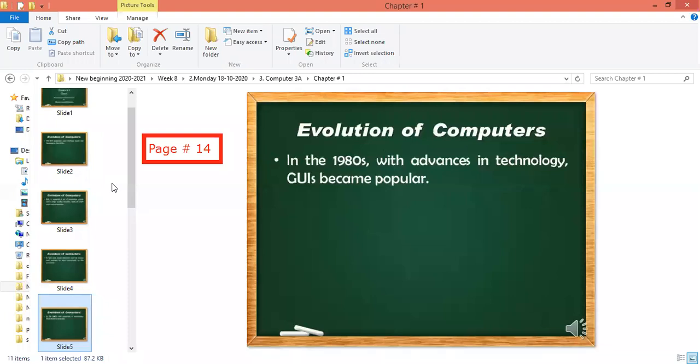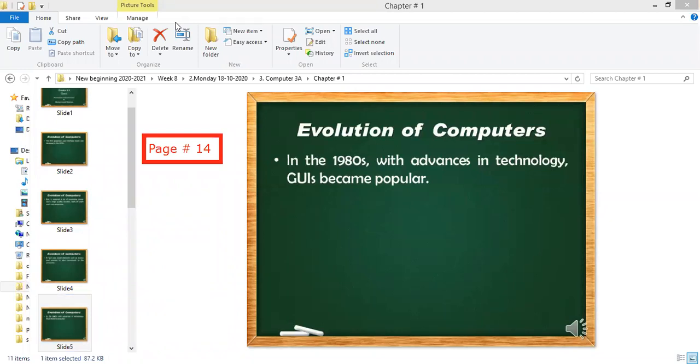Graphical user interface became popular in the 1980s. It means in about 10 years after the 1970s, they became popular.